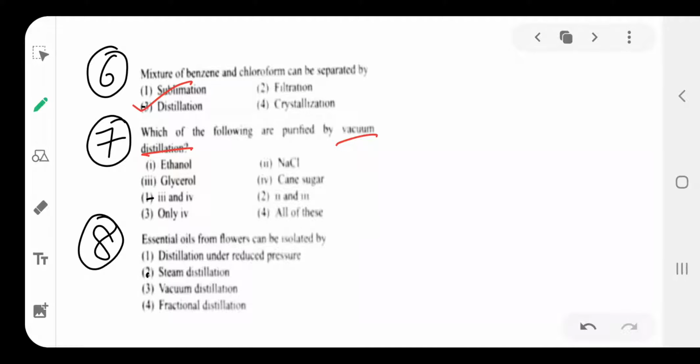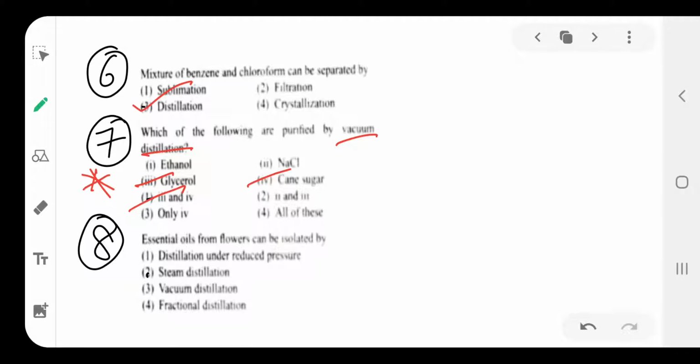Generally, in vacuum distillation we separate sugarcane juice and also glycerol. Glycerol and sugarcane juice are purified by vacuum distillation. This is an important model question. Option is 1.